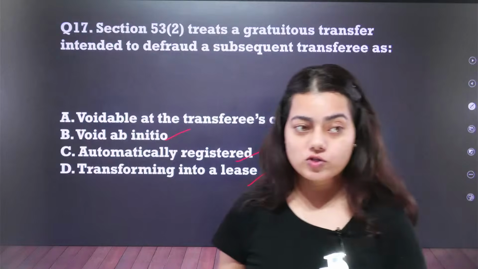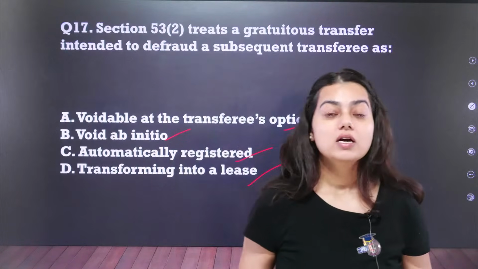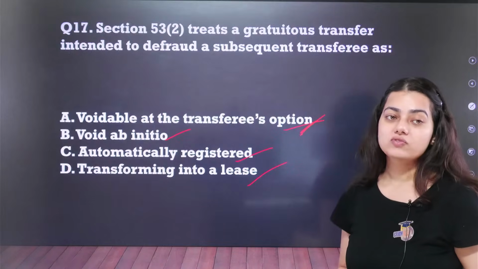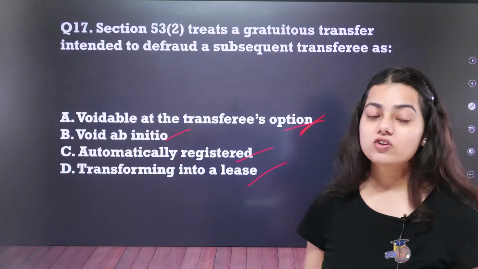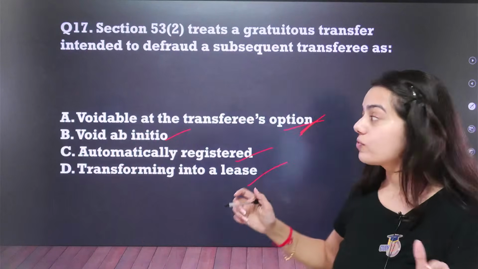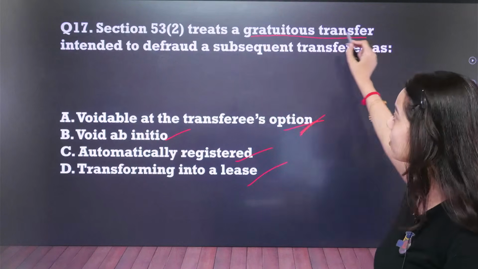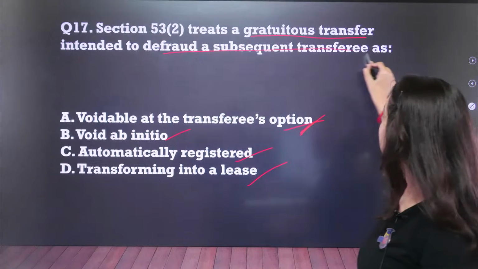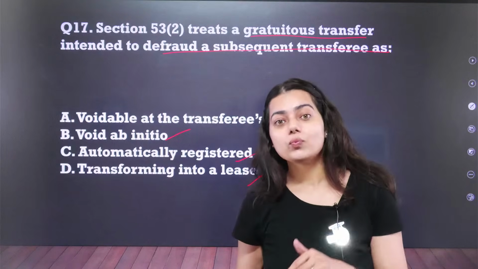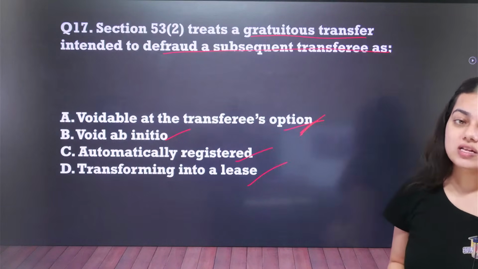Ratnakar Yadav, you are absolutely correct. Yashwant, you are also correct. Question number 17, your answer is option number A, voidable at the transferee's option, because if someone tries to defraud the subsequent buyer, what this question says, a gratuitous transfer intended to defraud a subsequent transferee, then that will be voidable at the transferee's option.